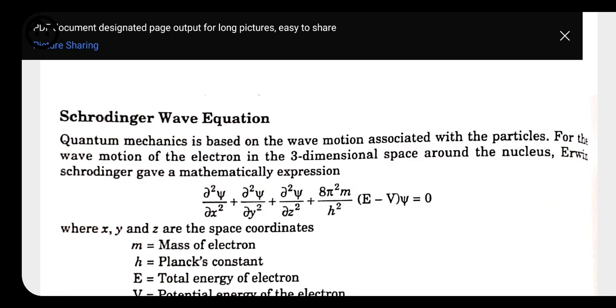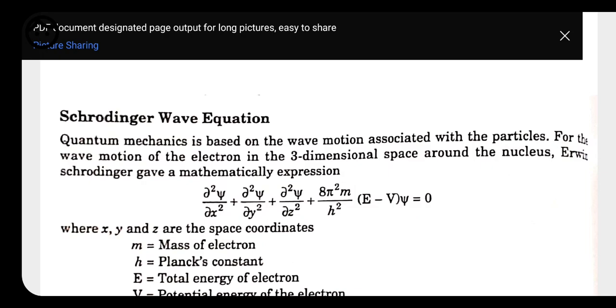So here Schrödinger has taken one function called psi. Because we are taking the electron as a wave, this psi is taken as the wave function of the electron. We know that a wave can propagate in three dimensions, in three coordinates, the x, y and z coordinates.